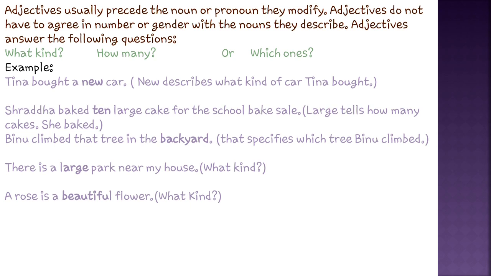So whenever in a sentence you frame a question representing what kind, how many, or which one, the word which gives you the answer will be the adjective. So dear students, now it is easy to find which word is an adjective. Very good. The adjectives are not very hard to find out. They are a very easy syllabus in the grammar. They are included in the parts of speech.